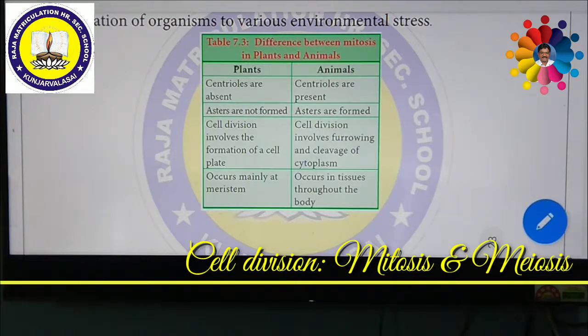Then we are going to see another concept, mitotic poisons. What is a mitotic poison? Certain chemical compounds act as inhibitors of mitotic cell division. They are called mitotic poisons. That means the factors which will kill or stop mitosis are called mitotic poisons.